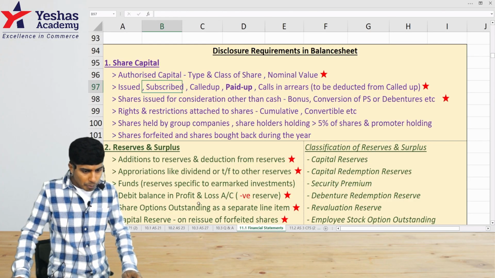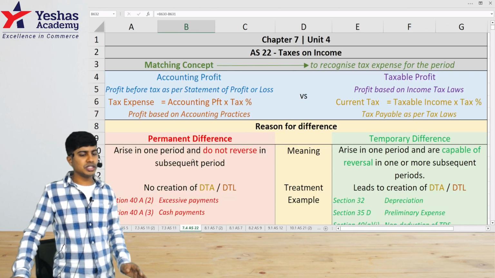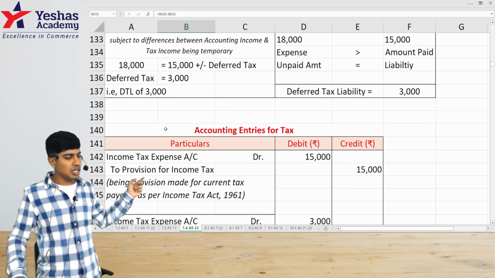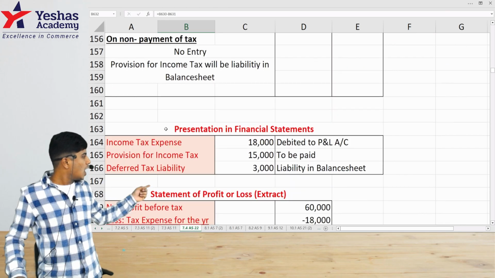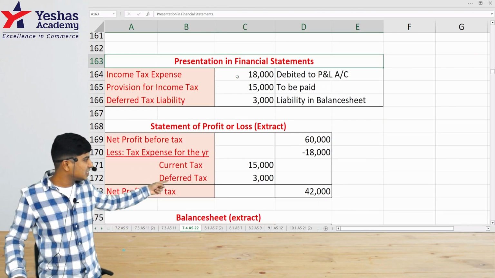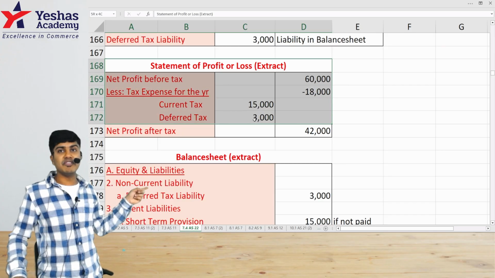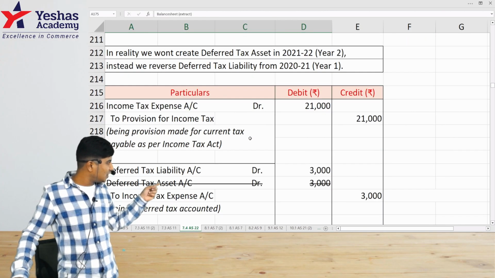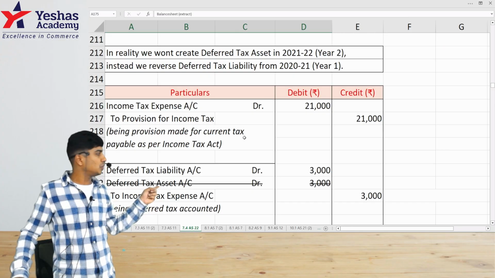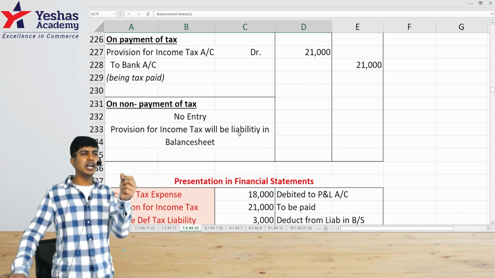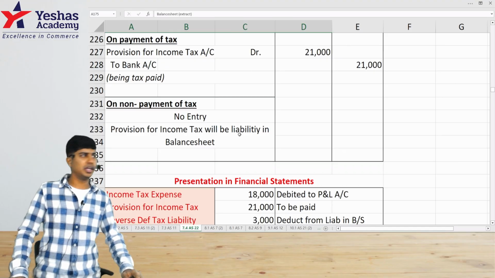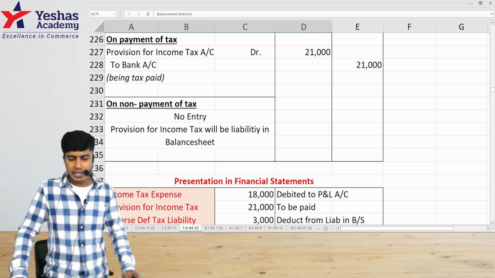Because when we did our topic of Accounting Standard 22, we didn't just do the solution to the question that was there. We extended it slightly further, and for each question we went on to see what accounting entries we can pass, how will that be impacted in financial statements, the P&L statement, how would this deferred tax be impacting, the balance sheet, how would this deferred tax be impacting. This is what we did for every question when we did deferred tax treatments in AS22. So when you do this much in detail, when you know how it would be in P&L and in balance sheet, identifying that presentation in cash flow statement was not tricky. You would be very comfortably able to draw the ledger.